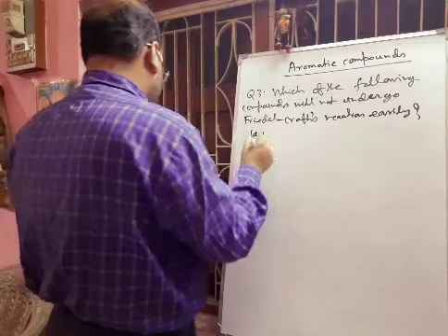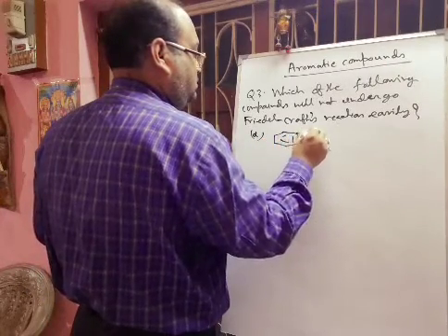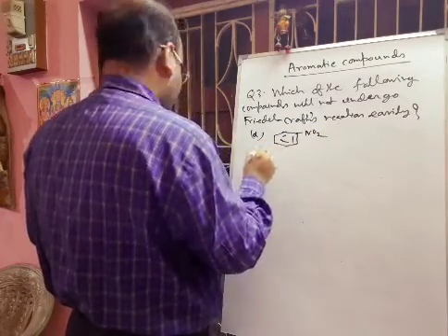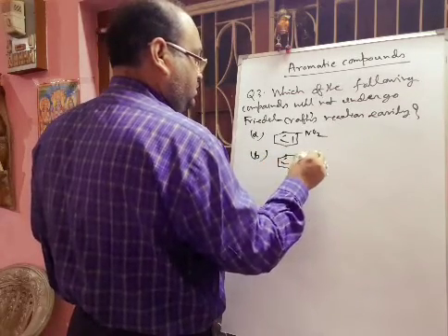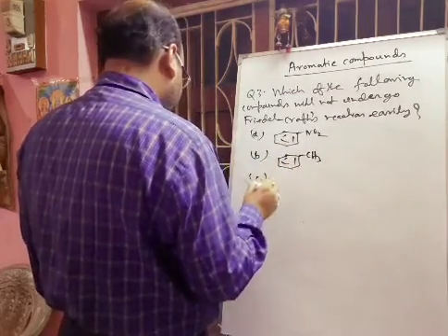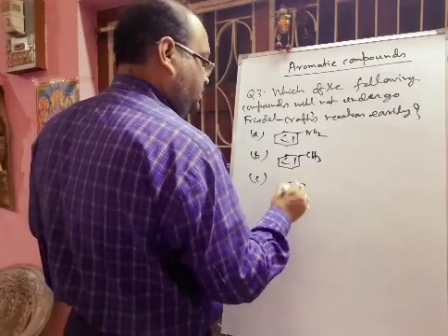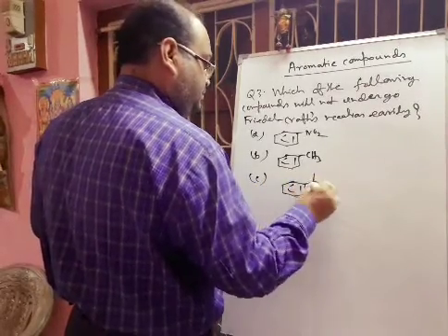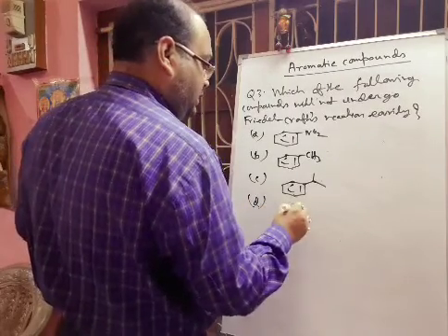Option A is nitrobenzene. Option B is toluene. Option C is cumene. And option D is orthoxylene.